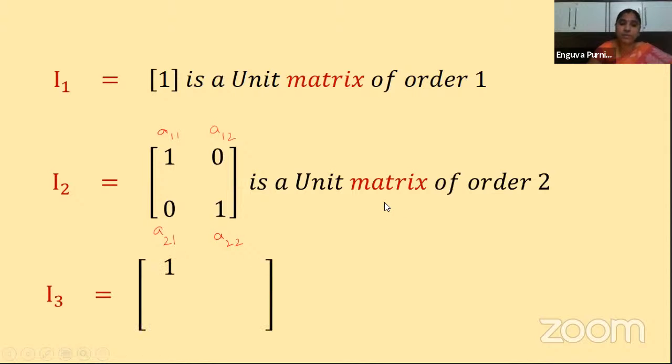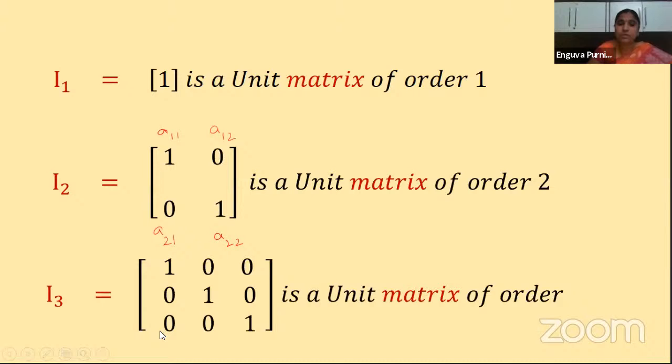One more example is I3: 1 0 0, 0 1 0, 0 0 1, a unit matrix of order 3. Here, children, always remember that a unit matrix is almost the same as a scalar matrix. But in a scalar matrix you can have any number other than 1. So exclusively, if it is 1, then it is called a unit matrix or identity matrix.